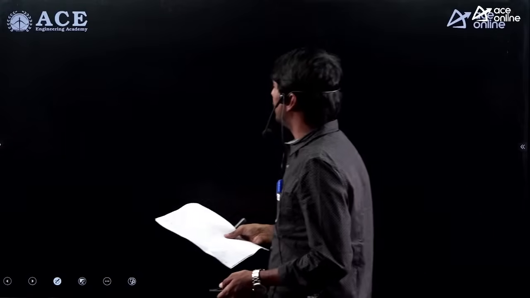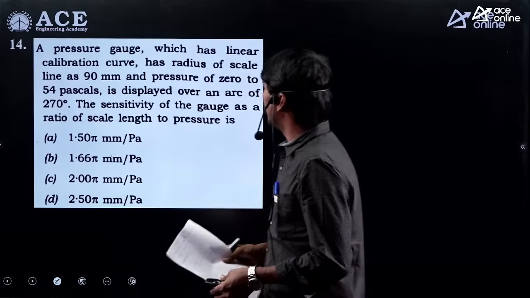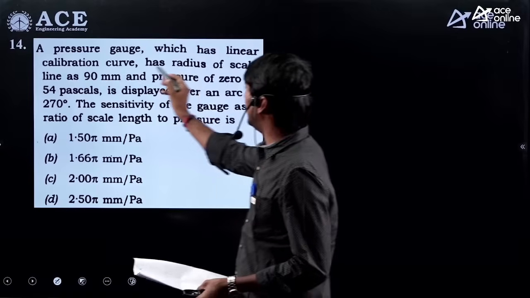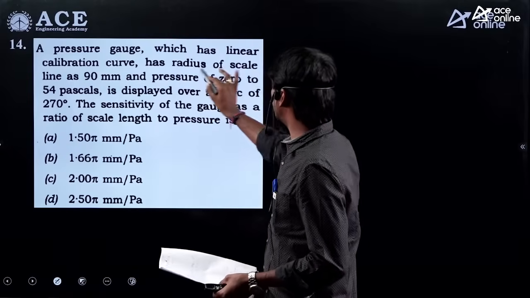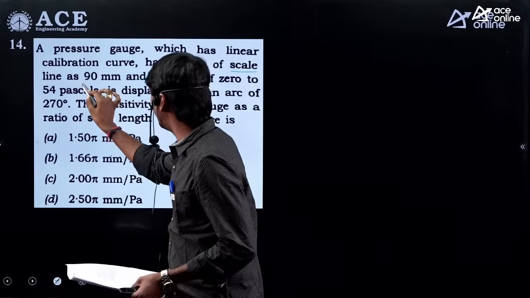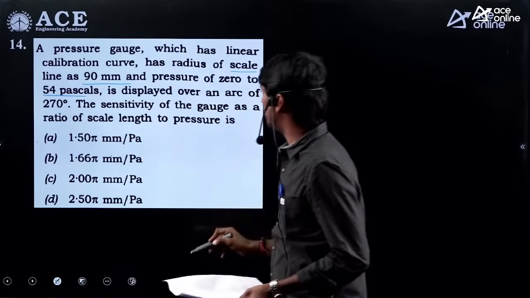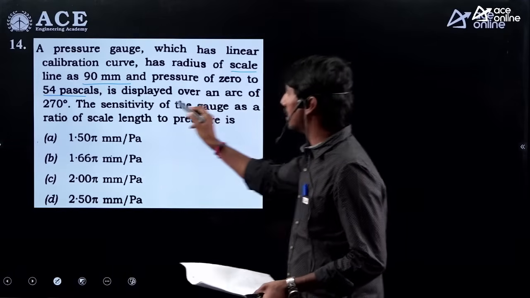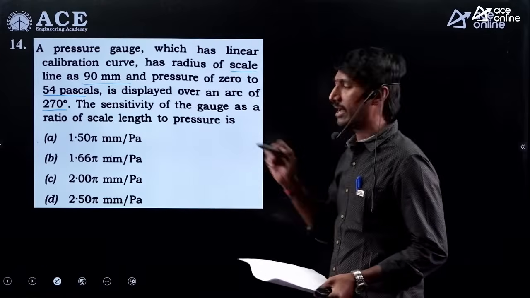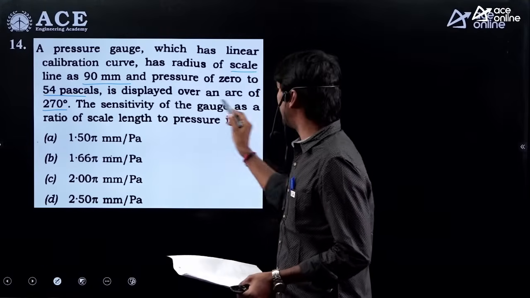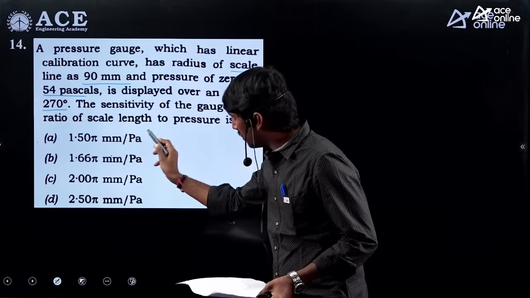Next one. This is a little bit numerical question. A pressure gauge which has a linear calibration curve has a radius of scale line of 90 mm. Pressure of 0 to 54 Pascal is displayed over an arc of 270 degrees. The sensitivity he is asking, if you see the option, is mm per Pascal.